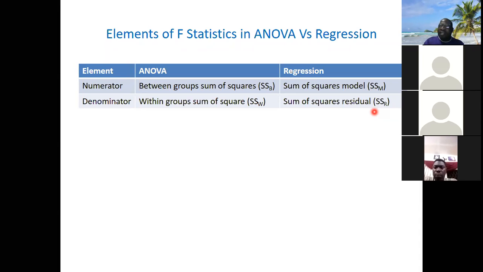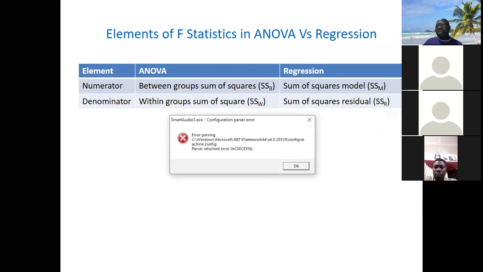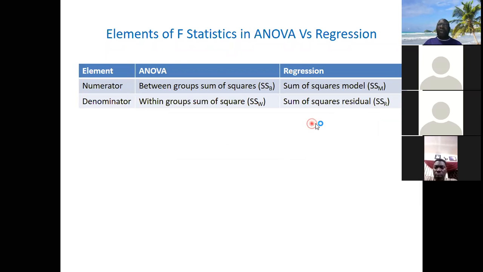The F stat is the distribution of the F statistic. So I think there should be a question. Any question? Did anybody chat any question? I didn't see any chat. So it's so simple. Any question?